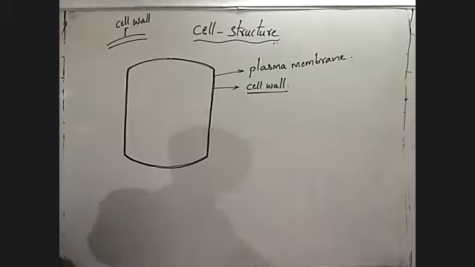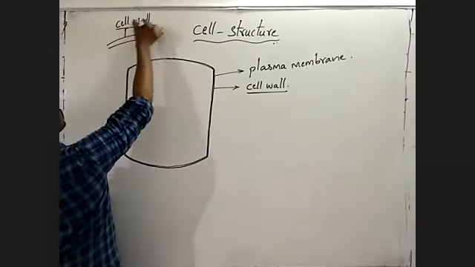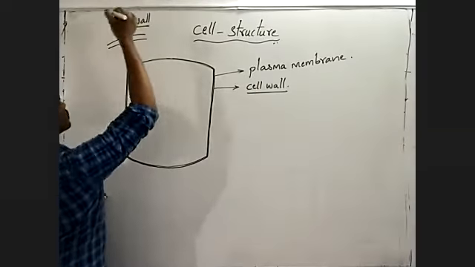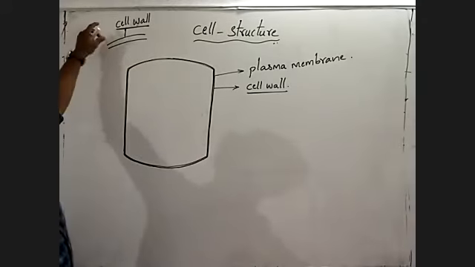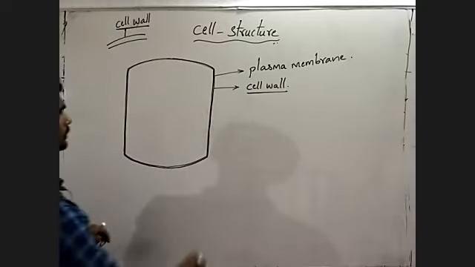Understanding? Observe carefully. Here, this is the cell wall.